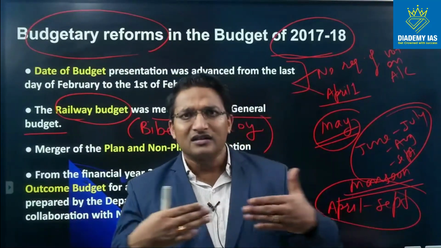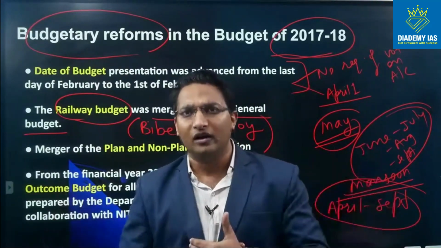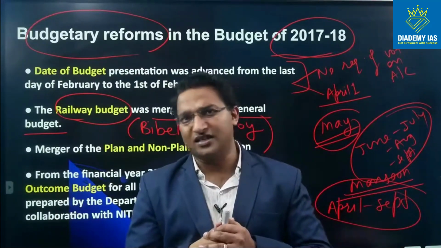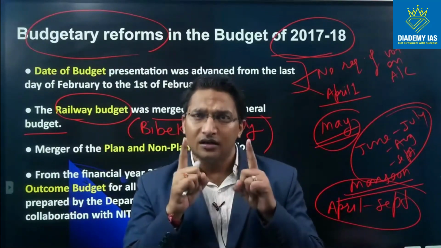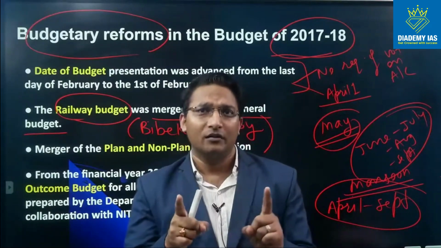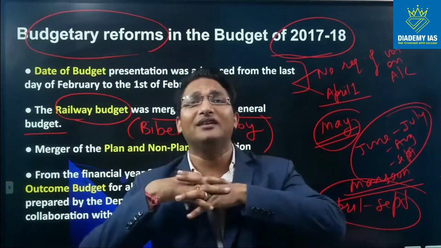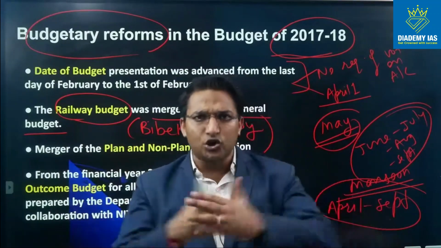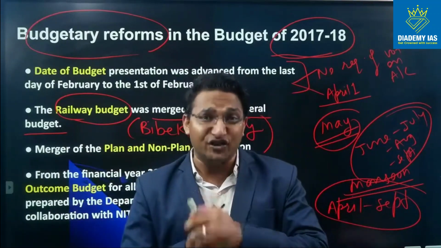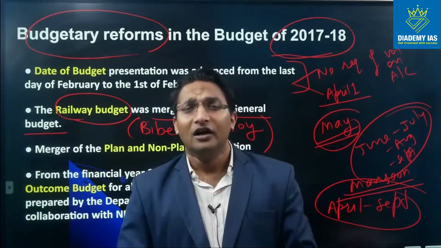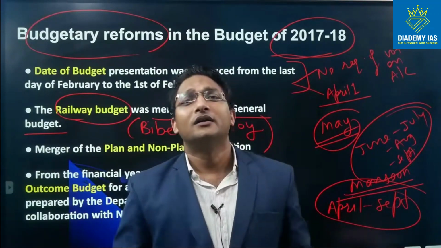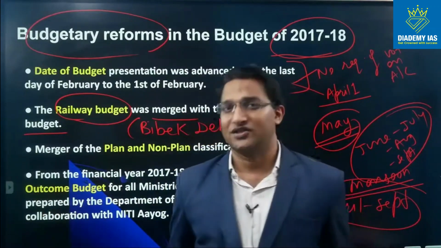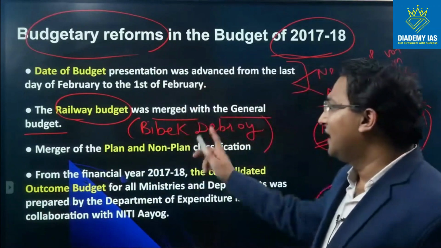There will be some kind of friction in between. There will be departmental issues within the government itself. Even if the government is from the same party, there will be departmental issues between the railway ministry and the finance ministry. These departmental issues will actually hamper the overall efficiency of the working of the government. So to avoid this kind of problem, the general budget subsumed the railway budget, right? So this is the railway budget.